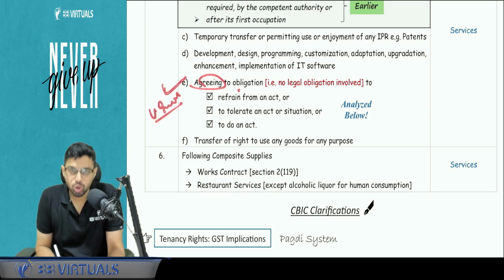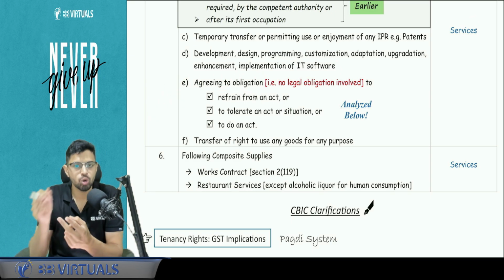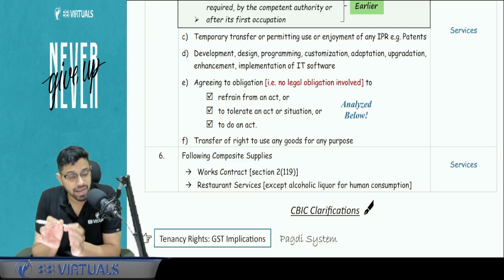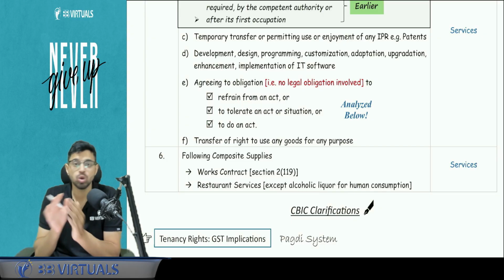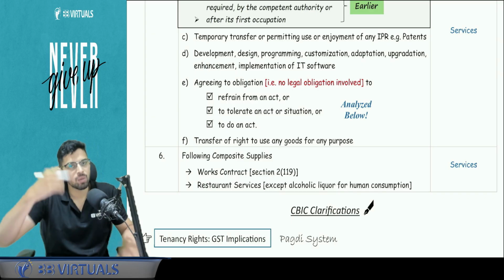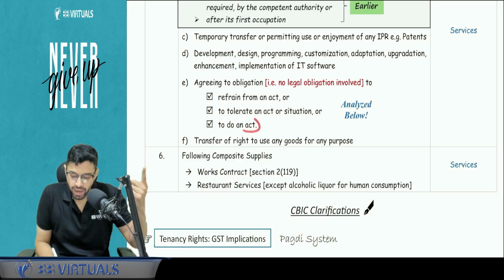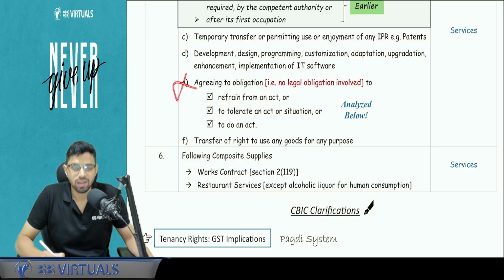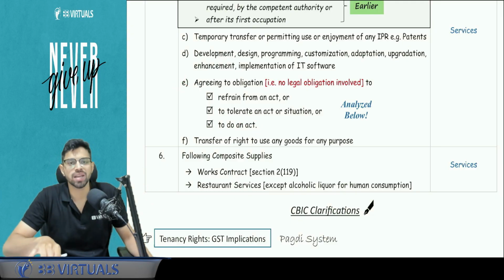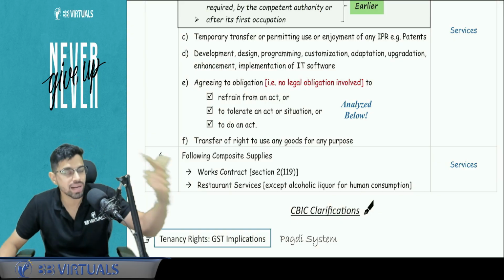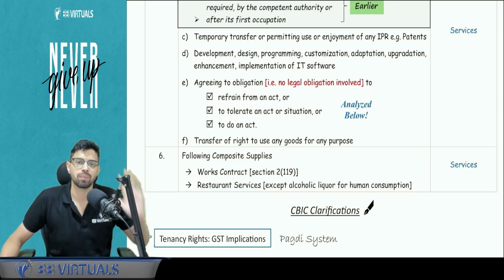Paragraph number 5E, very, very important. If you agree to the obligation to tolerate, to do something, or to refrain from doing something, and whatever obligation you're agreeing to is not a legal obligation. You gave me 5,000 rupees for an IDT class. Now I'm agreeing to the obligation to do an act to teach you. This is not covered here because that is already my legal obligation. So something that is not a legal obligation, but apart from that I voluntarily agree to do something, to tolerate something or refrain from something, that is the supply of services.